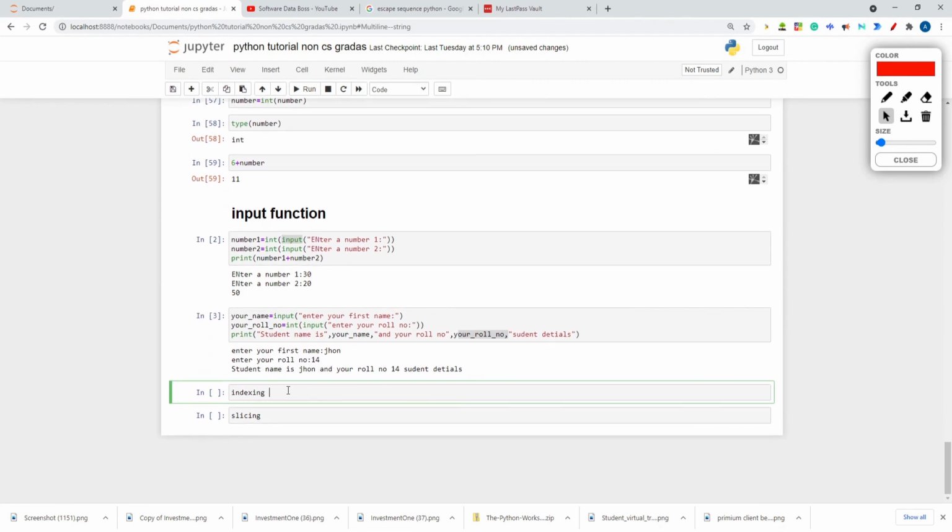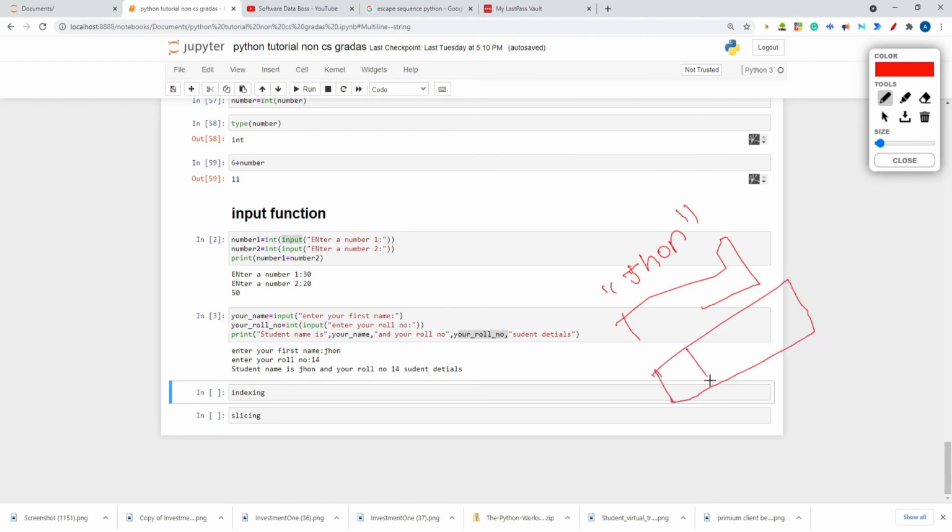Now let's study indexing. Some time back I told you about indexing. Again I am telling you, in Python indexing starts from 0. If I write John over here, inside the computer memory John will be stored like this: J, O, H, N. So this index will be 0, this index will be 1, this index will be 2, and this index will be 3. 0, 1, 2, 3. Now why do we use indexing? Let's first learn this indexing concept.